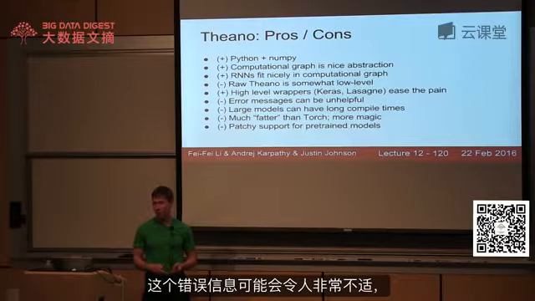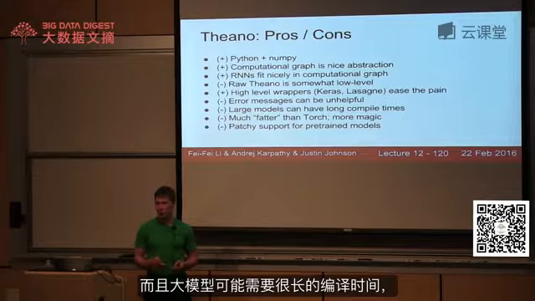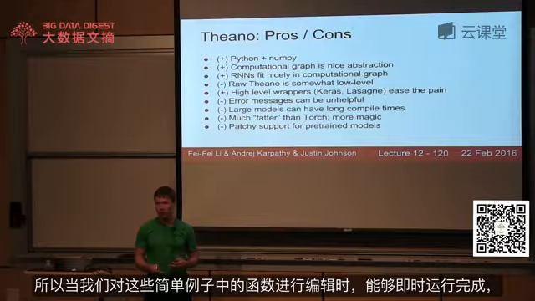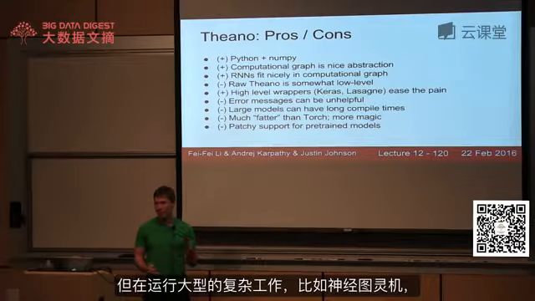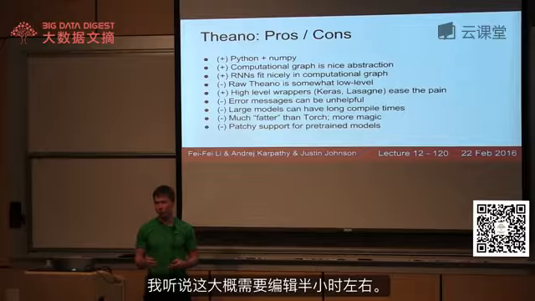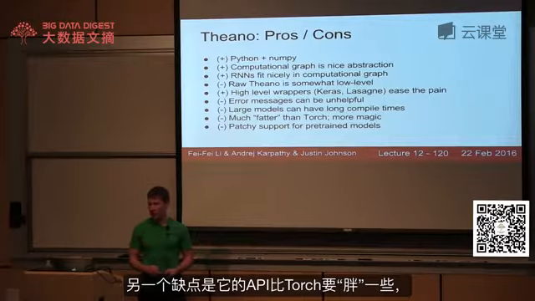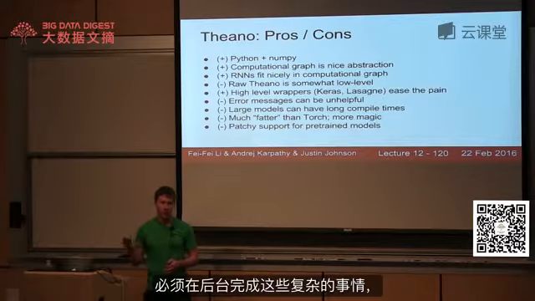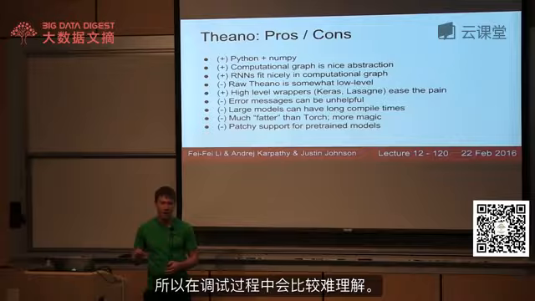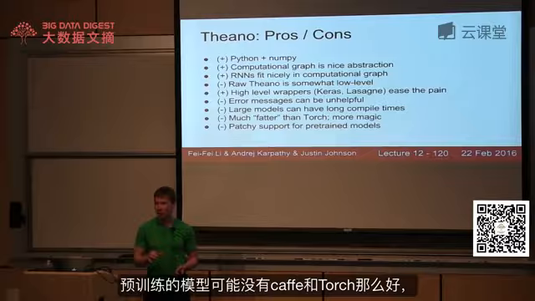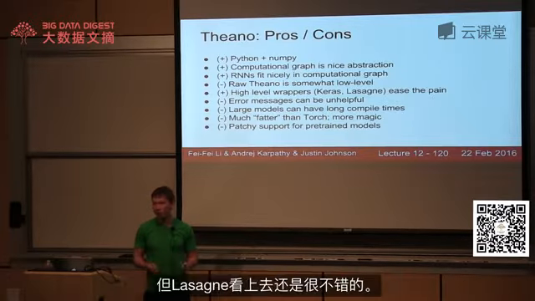And big models, from what I've heard, can have really long compile times. So when we're compiling that function on the fly, for all these simple examples, that pretty much runs instantaneously. But when you're doing big, complicated things like neural Turing machines, I've heard stories that it could actually take maybe half an hour to compile. So that's not good for iterating quickly on your models. And another sort of pain point is that the API is much fatter than Torch, that it's doing all this complicated stuff in the background, so it's kind of hard to understand and debug what's actually happening to your code. And then pre-trained models are maybe not quite as good as Caffe or Torch, but it looks like Lasagna is pretty good.